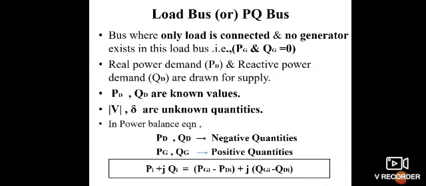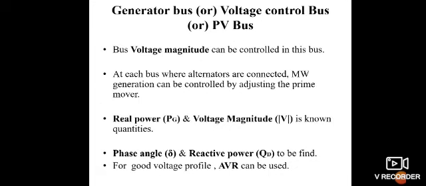The load bus is the bus where only load is connected and no generators exist. Real power demand and reactive power demand are drawn from the supply. In this, PD and QD are known values, and V and del are unknown quantities.